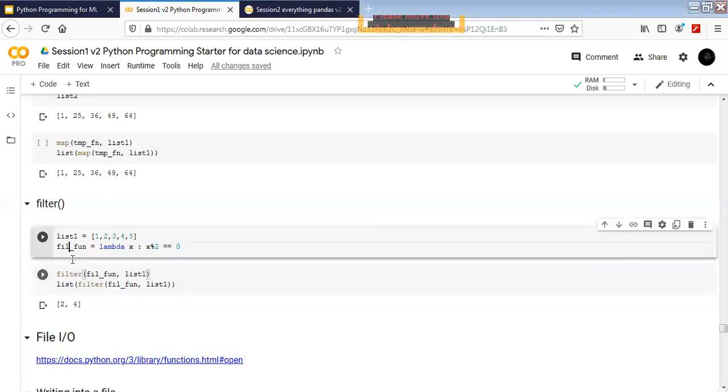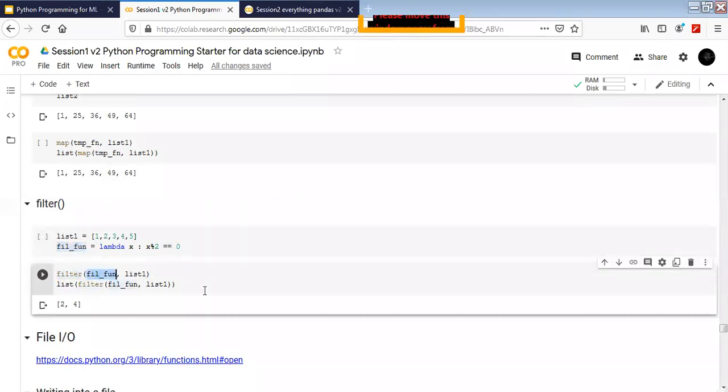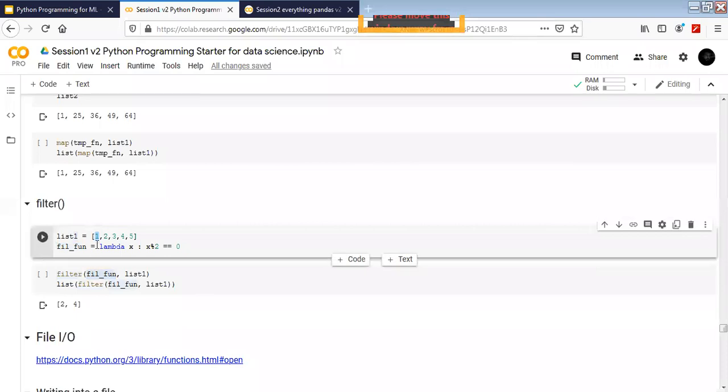Then in the filter, this is the kind of function we are going to pass, which is going to return us true or false. We want to filter out all the even numbers out of it. Okay, 1, 2, 3, 4 and 5, we pass a filter kind of function. Its job is to see each element and check if it fits or not. So 1 divided by 2, the remainder is not 0.